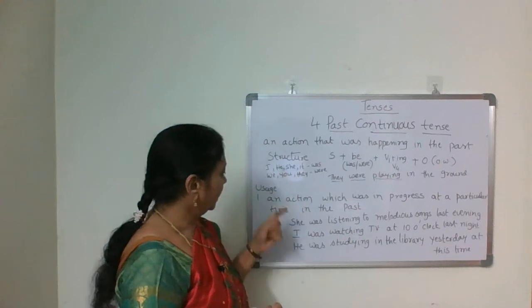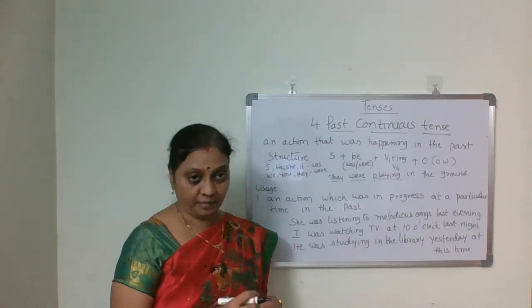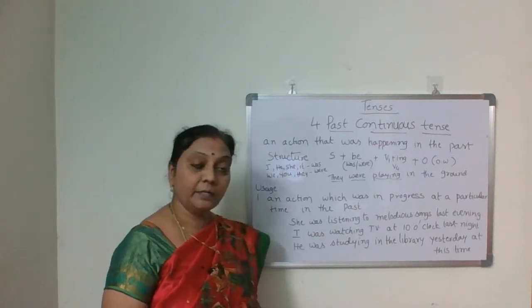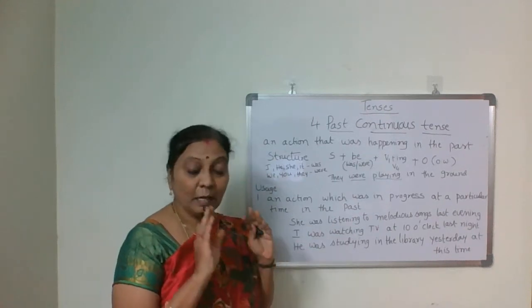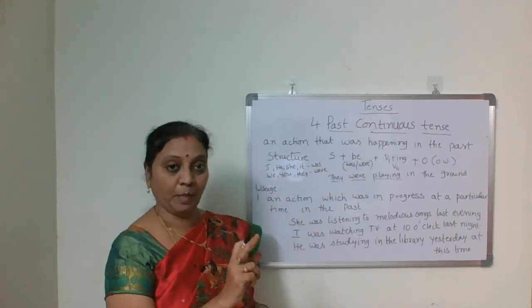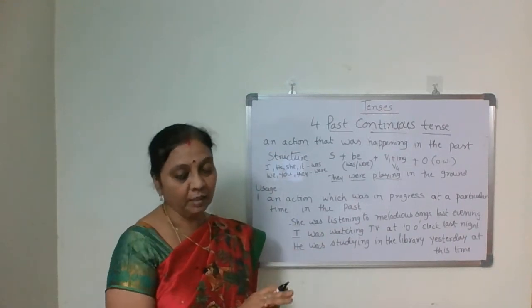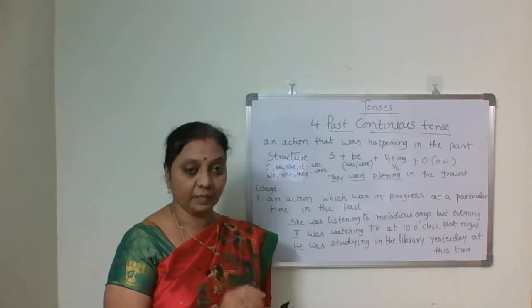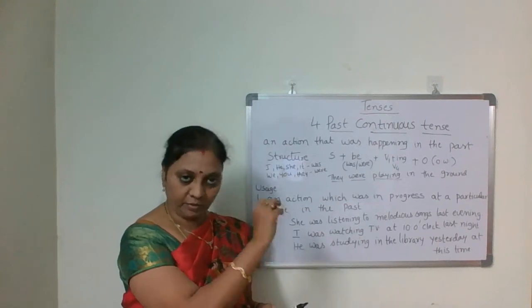Okay. Then when do we use this past continuous tense? First usage, an action which was in progress at a particular time, but in the past. Action which was in progress, which was continuing, but in the past, at a particular time or at a specific time, the actions that were going on, we use past continuous tense.